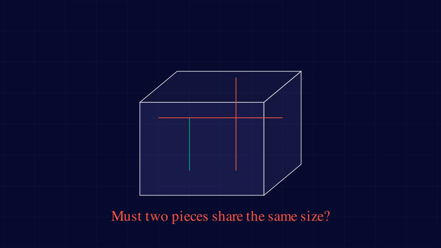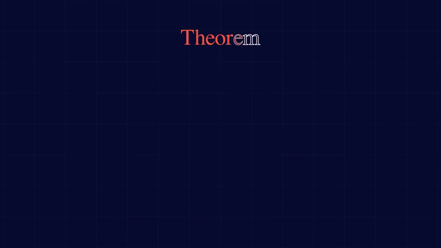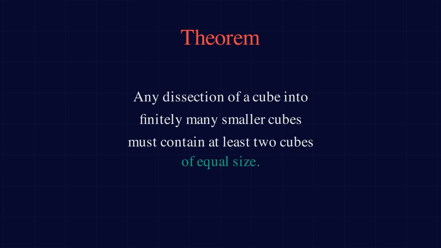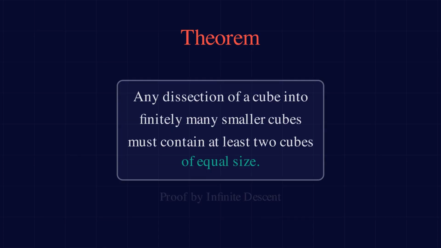Pause and think. The answer is surprising, and the proof is one of those beautiful arguments that feels almost magical. The claim is this: no matter how you dissect a cube into a finite number of smaller cubes, at least two of them must have the same side length. In other words, a perfect heterogeneous cube dissection, where every piece is a different size, is impossible. We will prove this by contradiction using a beautiful technique called infinite descent.